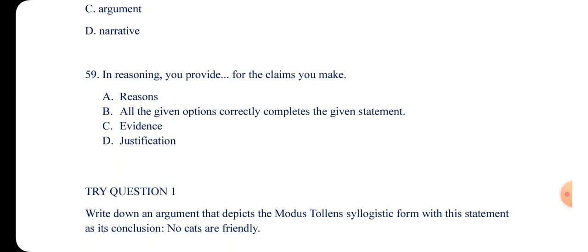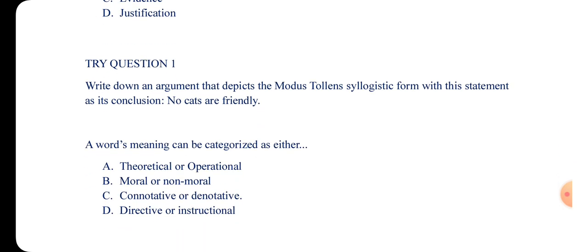Let's look at number 59. In reasoning, you provide dash for the claims you make. A, reasons. B, all the given options correctly complete the given statement. C, evidence. D, justification. The answer is what? It's B, which is all the given options correctly complete the given statement. So in an argument, you provide claims, justifications, reasons to buttress your argument, or to provide justification to whatever you are arguing about, for people to believe that whatever you are saying is true, right?